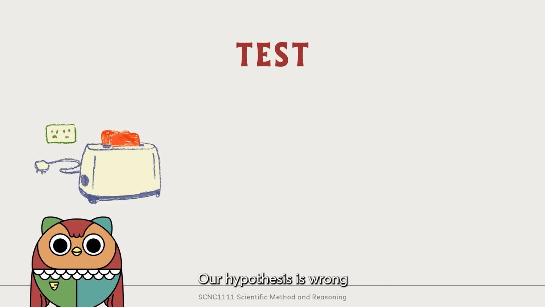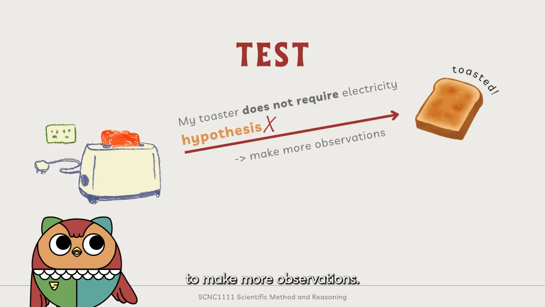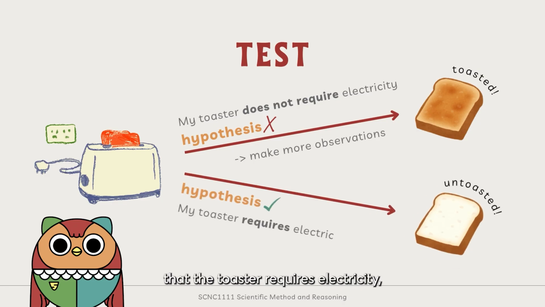Our hypothesis is wrong if our experiment shows that electricity is not required for the toaster to work. What should we do then, Curio? We should return to the beginning to make more observations. Exactly. But if our experiment shows that the toaster requires electricity, this test has supported our hypothesis.